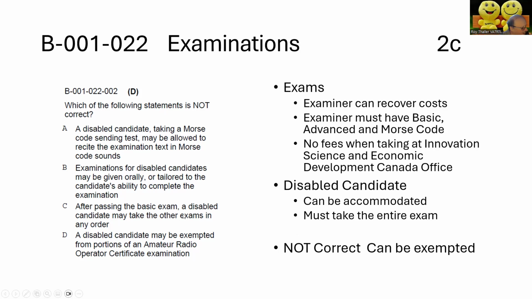That is correct. So the statement that is not correct is that a disabled candidate may be exempted from portions of the amateur radio operator certificate examination. So that is not correct. You have to take the entire exam, although you may be accommodated depending on your disability on how you do the exam.